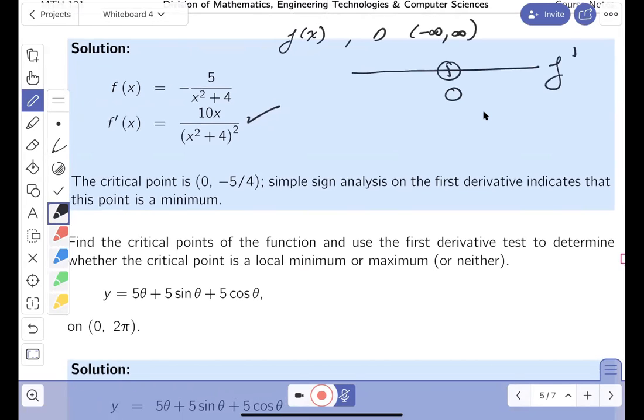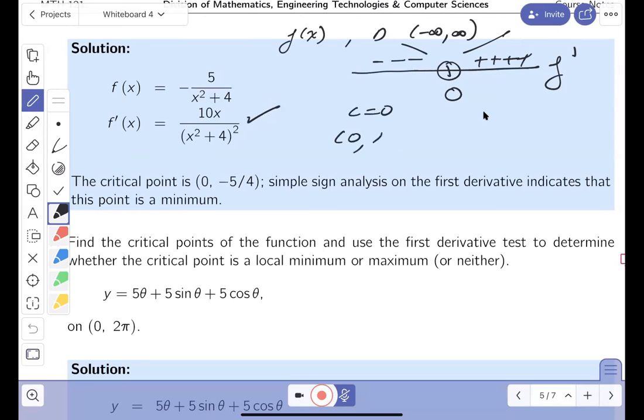This is the derivative. Let's analyze the derivative. After 0, pick a number like 1, plug it in, positive. Take a number below 0 like -1, plug it in, it's going to be negative. Decreasing, then increasing. So I have a critical point. What's the critical point going to be? c is going to be equal to 0.